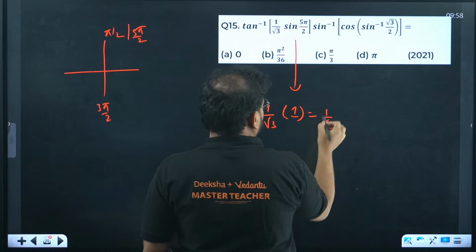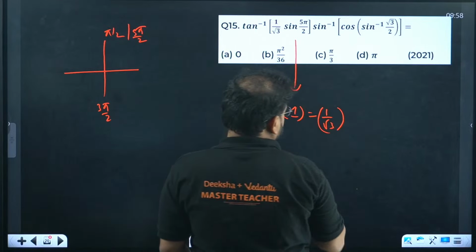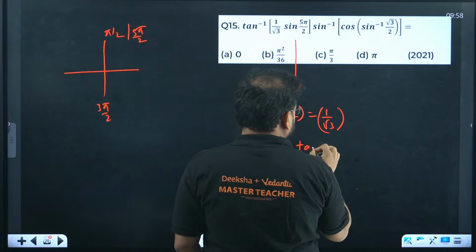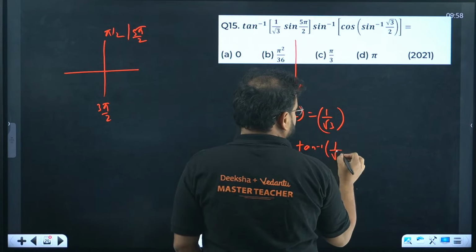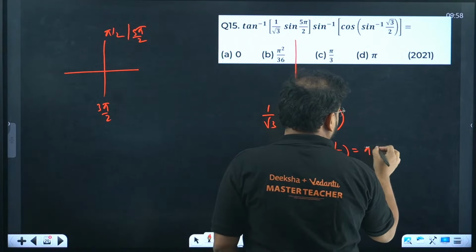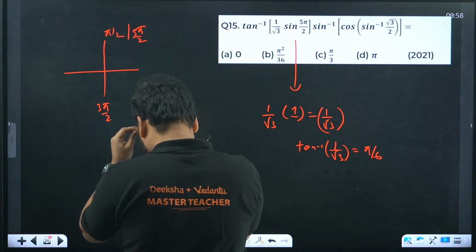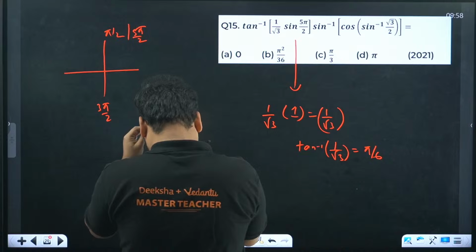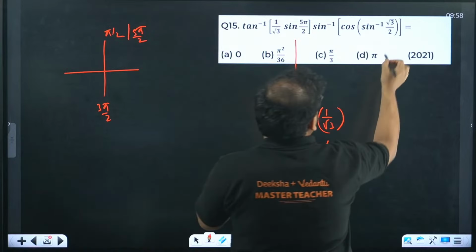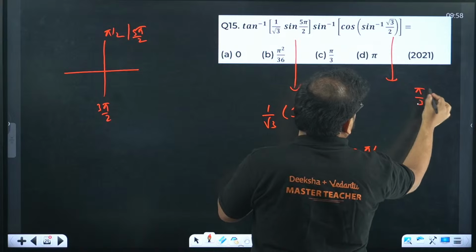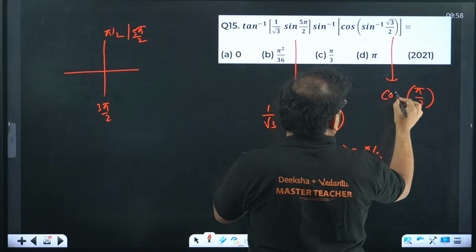And outside we have tan inverse. So this value will become what? Tan inverse of 1 by root 3 is how much, sir? Pi by 6. What about this one? This value is pi by 3. Outside we have cos.